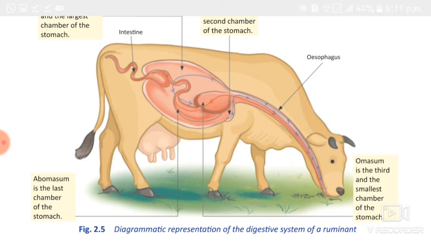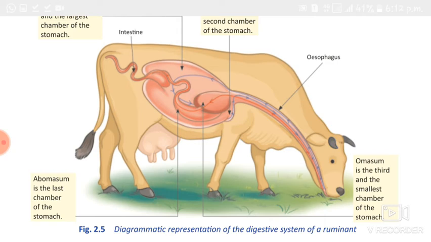Understand? The hydrochloric acid and gastric juices secreted through the walls digest the proteins. The food can take a long time to pass through the digestive system of the ruminant. Understand that? So this stage is called digestion.